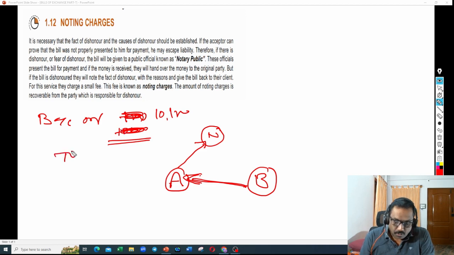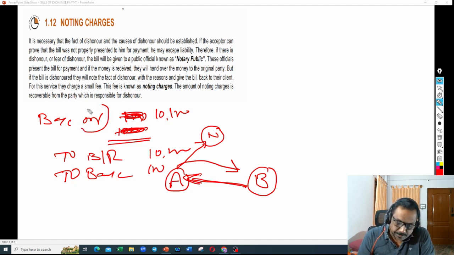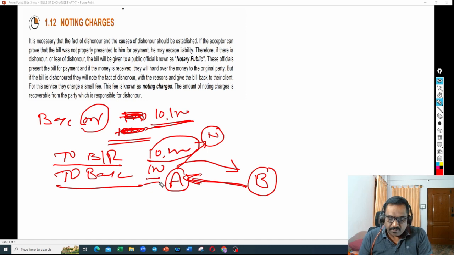And two, bills receivable. So the bill is going out of him. Bills receivable 10,000. The bill is dishonored, right? So he has to give the bill to B. So bills receivable 10,000. And two, these charges are paid by him. So what is going out? Cash is going out. So to bank account 100 rupees. So B has to pay 10,100, and the bill amount is 10,000, bills receivable credit, and to bank account 100 rupees. This is what A will write.